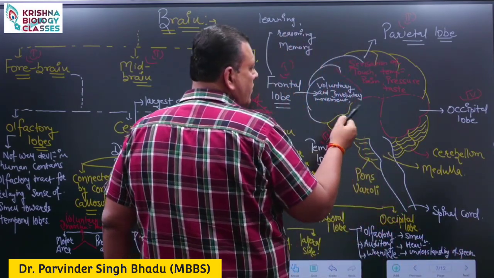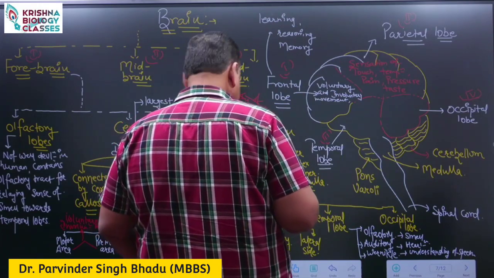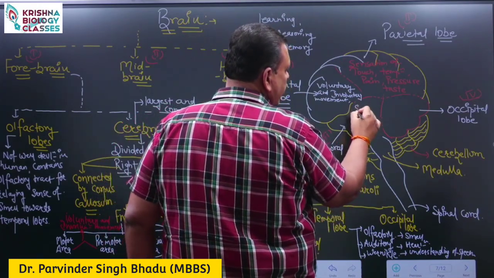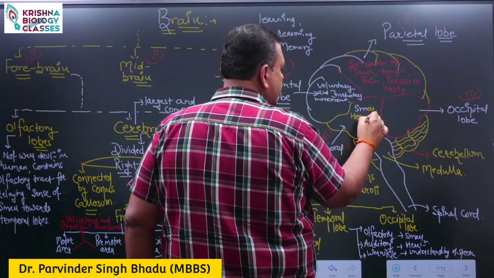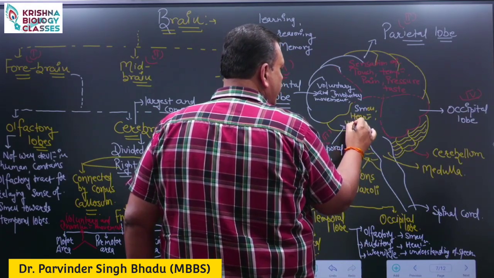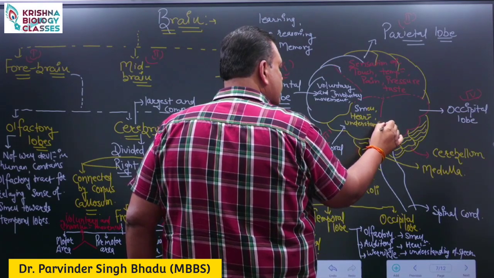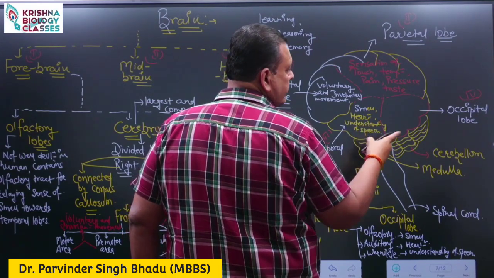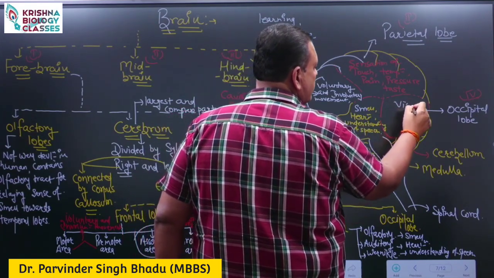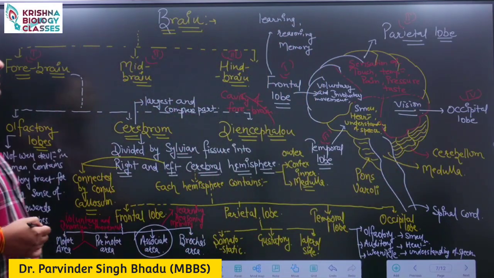So, over here we say smell, hearing and understanding of speech. Whereas from the occipital lobe, we see the objects. It helps us in the vision.